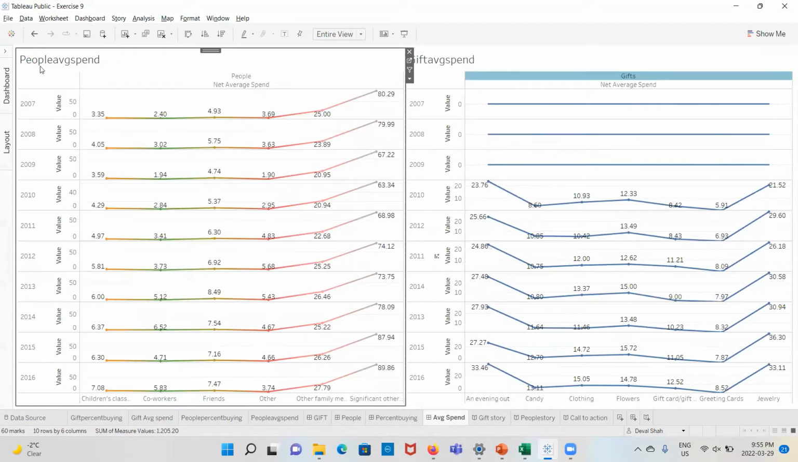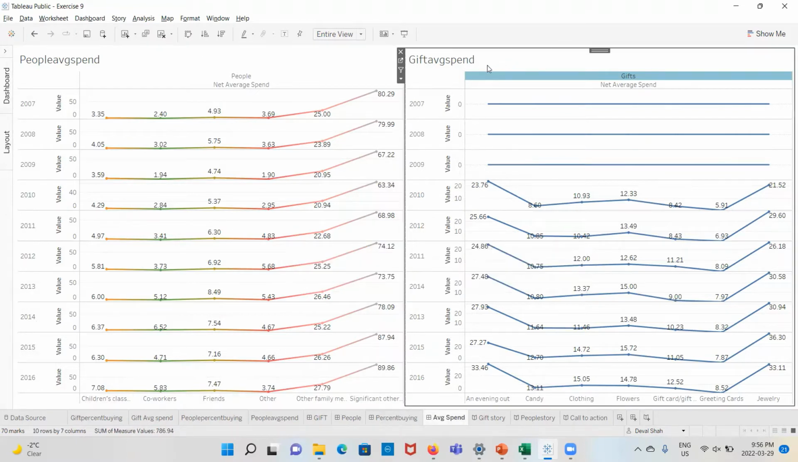And which kind of people are spending values for the gifts, that is the net average spend of the decade. We can approximate that it's a decade. And which kind of gifts they have spent on average. So we can see here that for 2007, 8 and 9, it was a null value, so no gifts were spent on in those years.